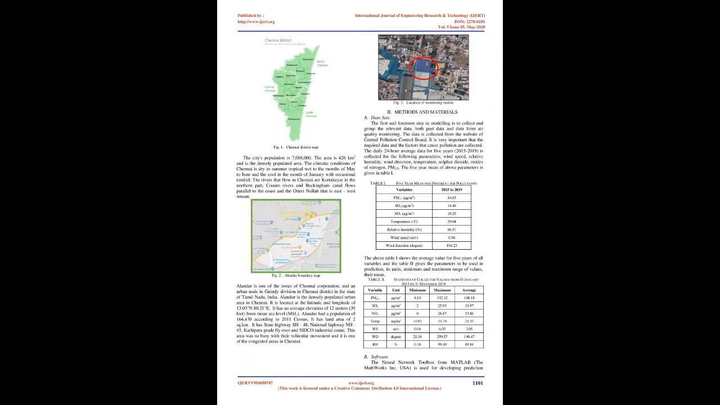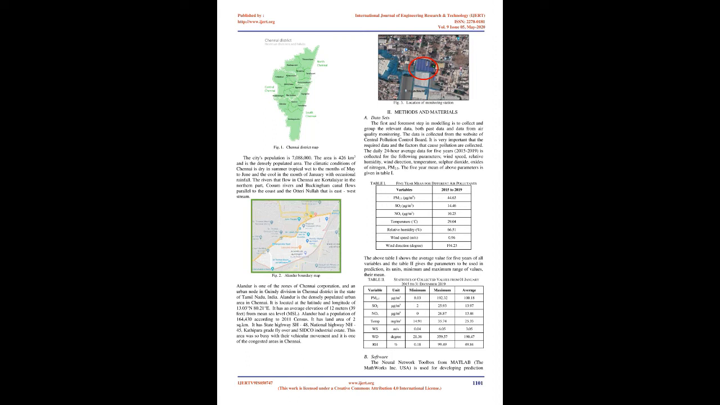2. Methods and materials. A. Data sets. The first and foremost step in modeling is to collect and group the relevant data, both past data and data from air quality monitoring. The data is collected from the website of the Central Pollution Control Board. It is very important that the required data and the factors that cause pollution are collected.